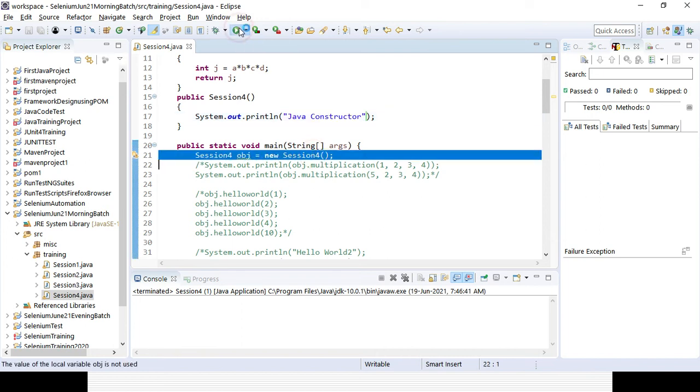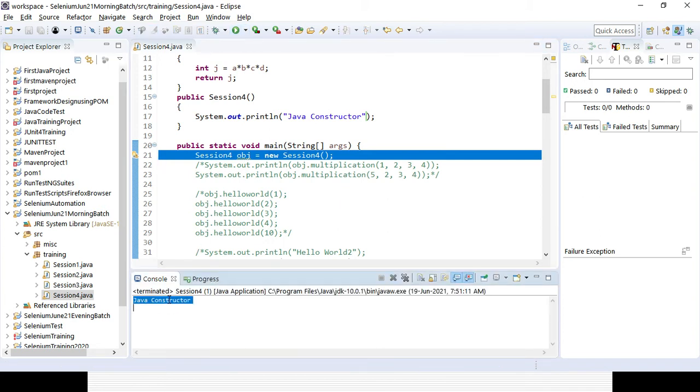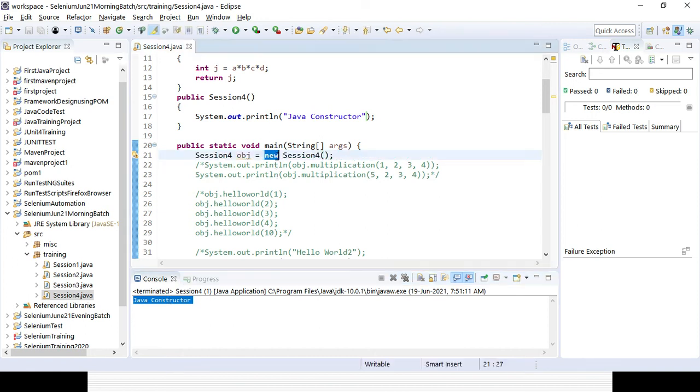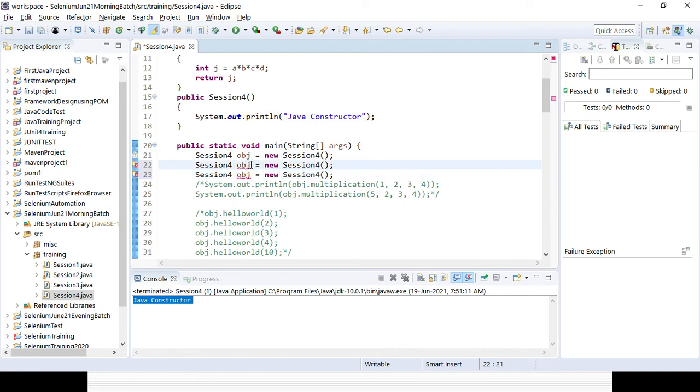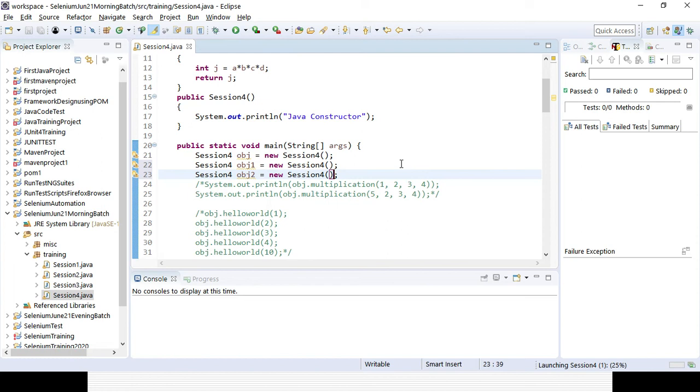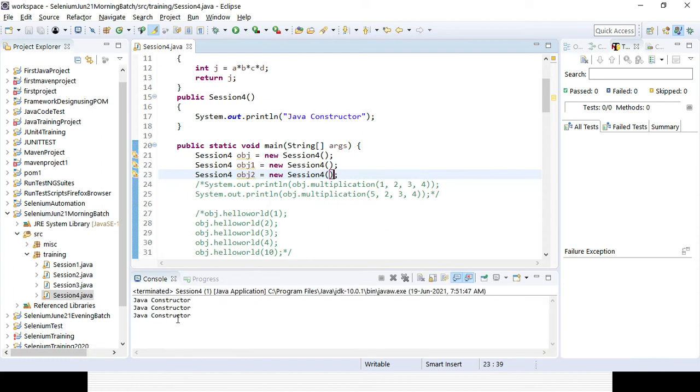So in case you run anything, even if you did not call it explicitly, you can see the constructor is getting printed. That is the beauty of a constructor. As and when you create an object or instance, whatever constructor is there, immediately memory allocation will be done, right? And in case you use multiple objects with the help of the new keyword, the constructor will be called for each. Suppose I create three objects, so the constructor will be called that many times, giving you three Java constructor outputs. You can see here Java constructor, Java constructor, Java constructor, right?